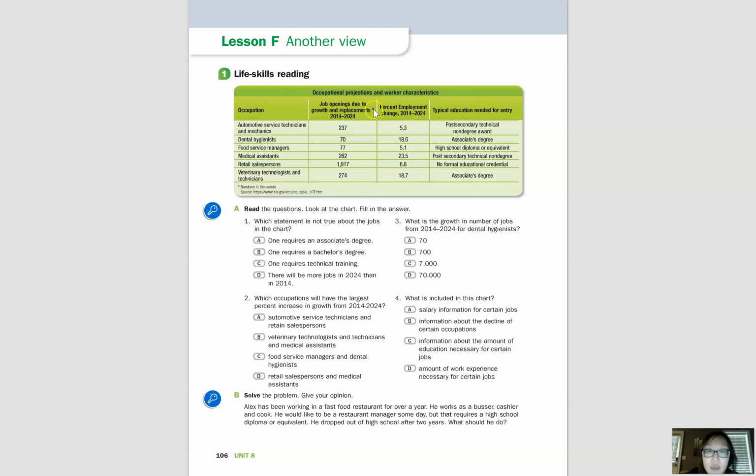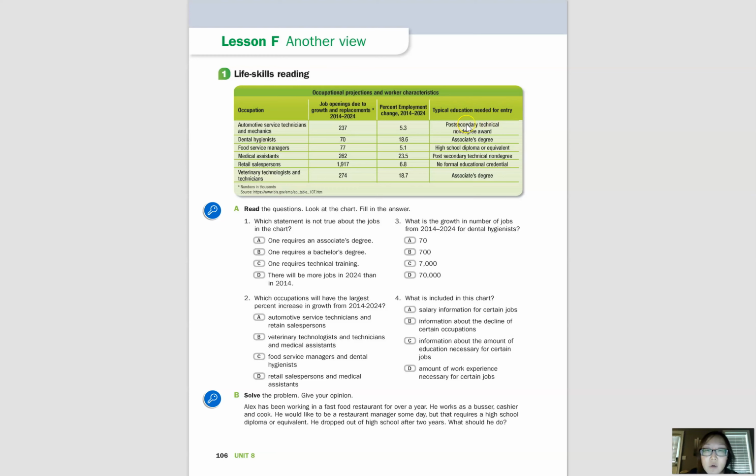Let me make a note here. You can see an asterisk or a star in this category, and if you look at the asterisk at the bottom, it means numbers in thousands. So even though it says 237, this means 237,000. Okay, and then finally, in the last category, we have typical education needed for entry.